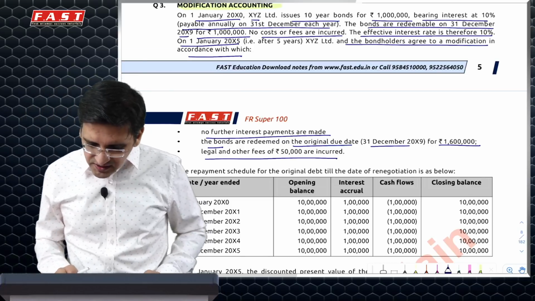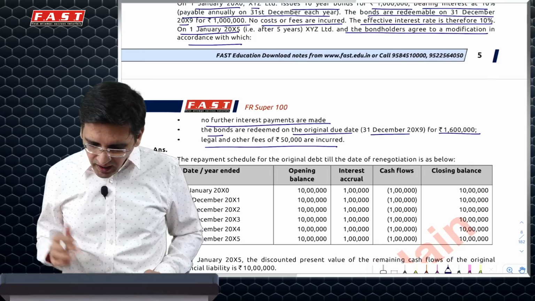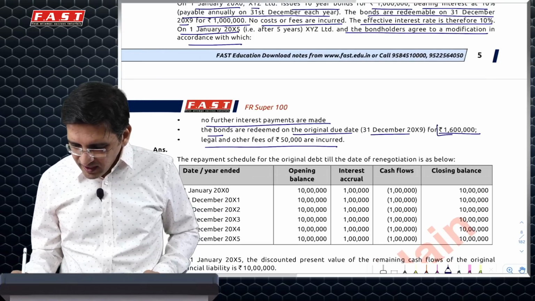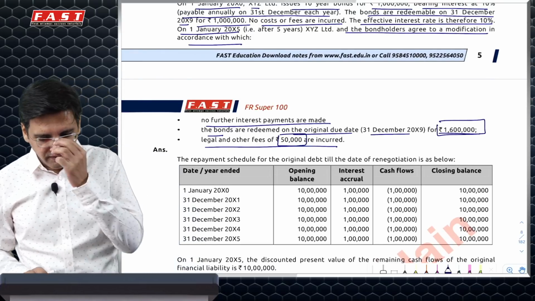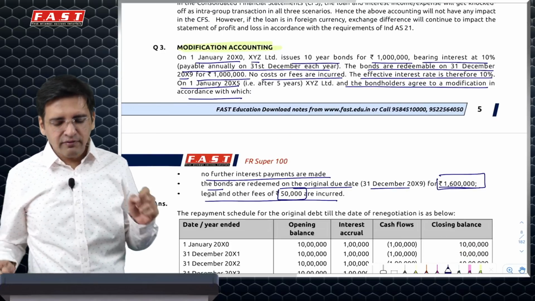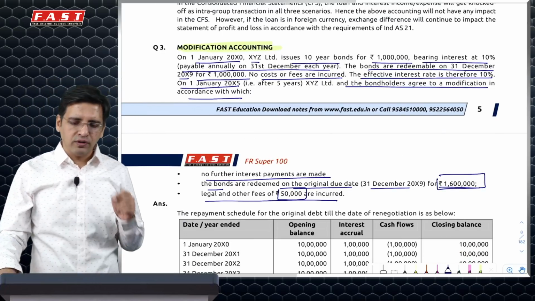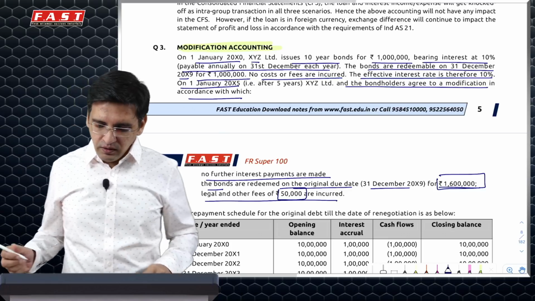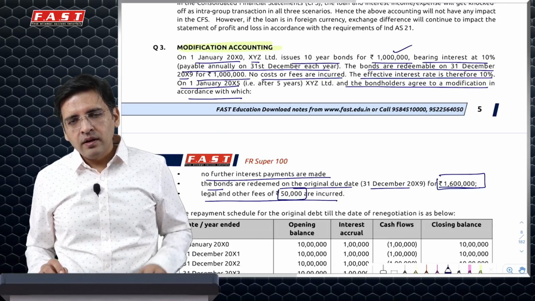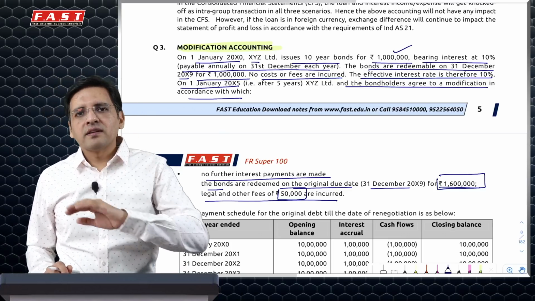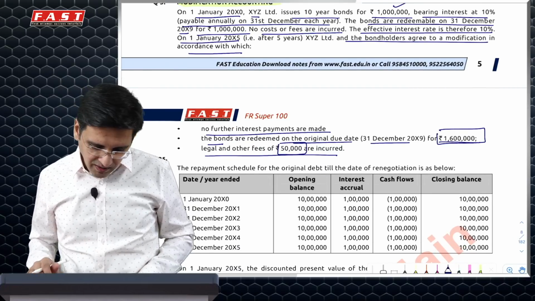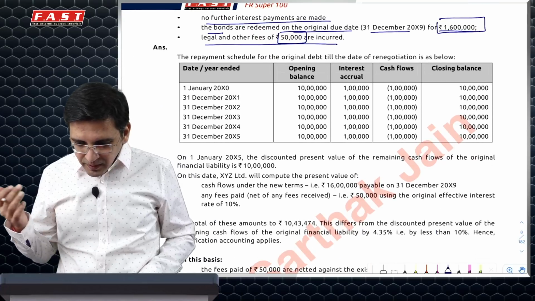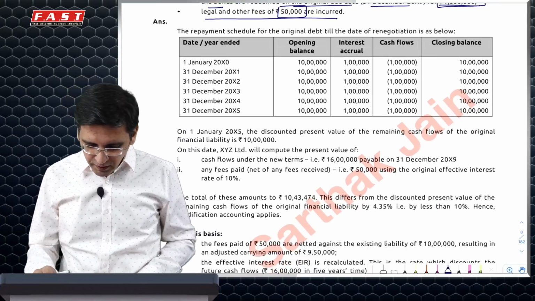Now, if I look here, I would now be paying 16 lakh, plus I have incurred 50,000 rupees. Because the effective interest rate and the coupon rate were the same, on 1st January 2005 my carrying amount of the loan would be 10 lakh. Now I have to compare this carrying amount with the revised cash flows, which is 16 lakh after 5 years discounted at 10%, plus 50,000 rupees which I have to pay today.